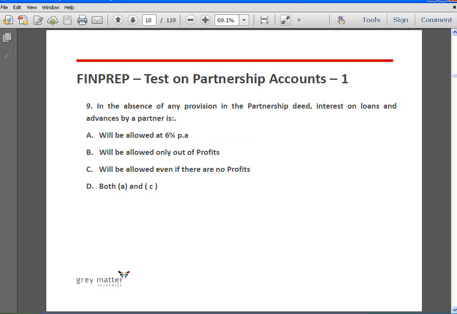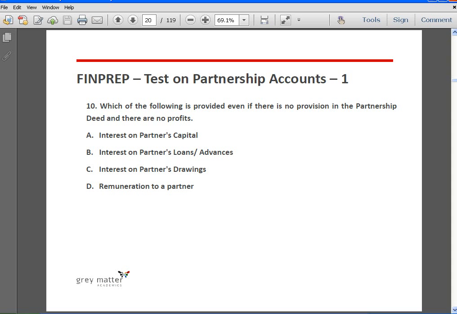Next. In the absence of any provision in the partnership deed, interest on loans and advances by a partner is, yes, allowed at 6% per annum. It will be allowed only out of profits? No. As I earlier told you, interest on a loan that a partner has given to the firm is a charge against the profits of the firm, and hence it has to be allowed even if there are no profits. So the answer is A and C.